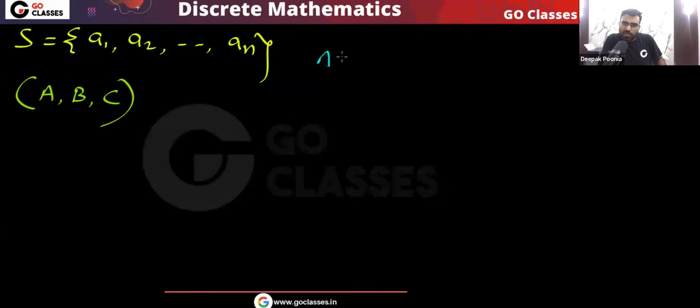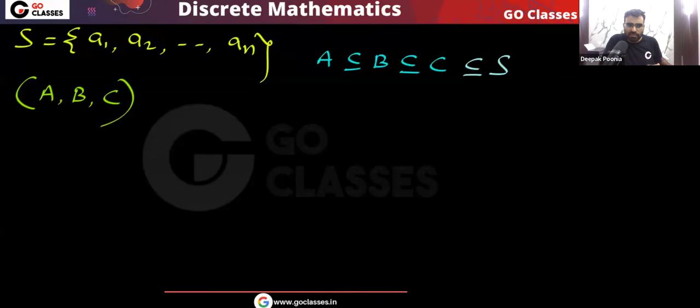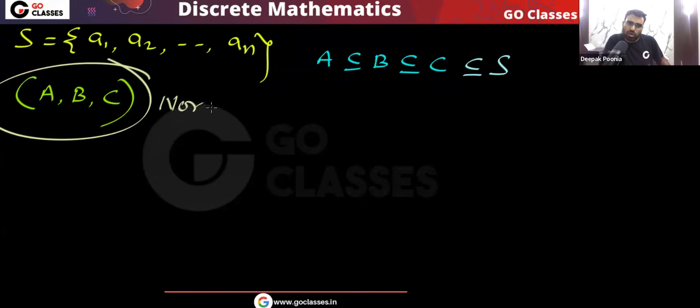Already the question is saying that A must be a subset of B, B must be a subset of C, and all of them must be subsets of S. Okay, and the question is saying that A, B, C must be non-null. So for now, you don't worry about non-null. First you calculate the total, and then we will subtract the cases when any of them is null. Remember, the question is actually saying that all of them should be non-null.